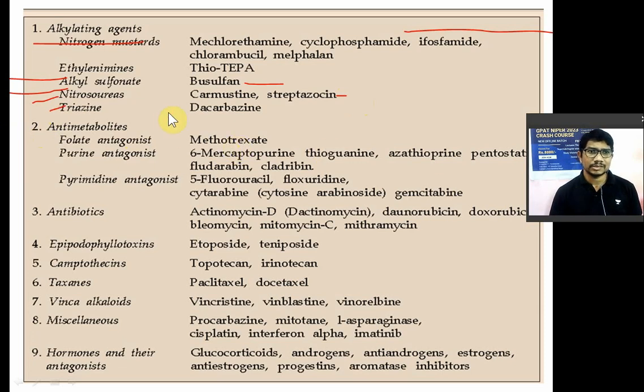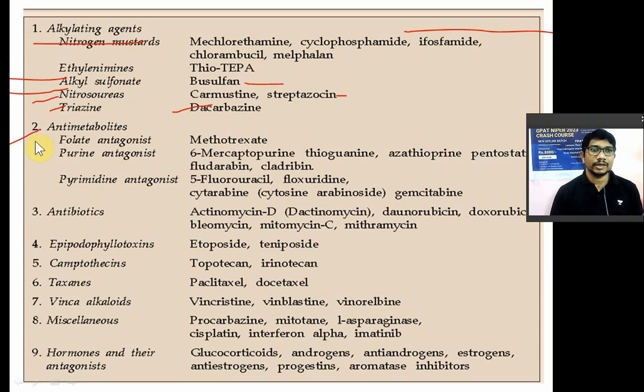We have already seen this classification, but I would like to repeat it. Now antimetabolites. Antimetabolites are known as phase specific drugs, whereas alkylating agents are known as cell cycle non-specific drugs. Alkylating agents are effective in both actively dividing cells as well as resting cells. They act on dormant cells and also where active cell division is going on. Antimetabolites are cell cycle specific drugs and are only effective where there is active division of cells.